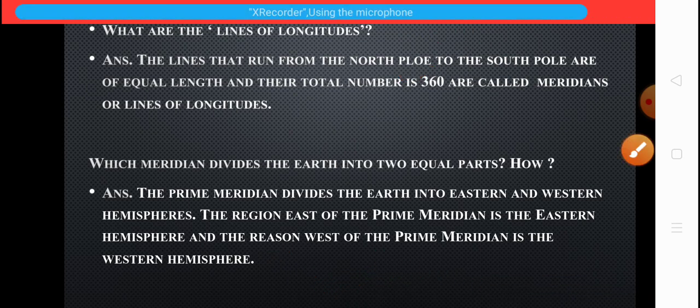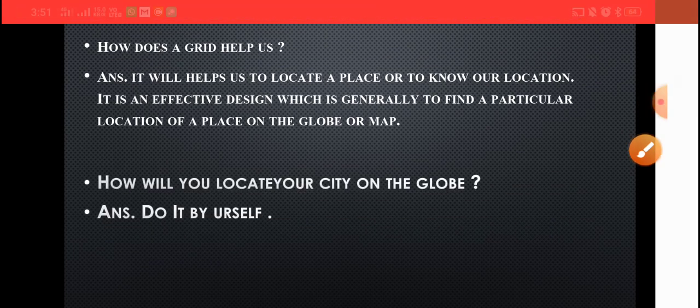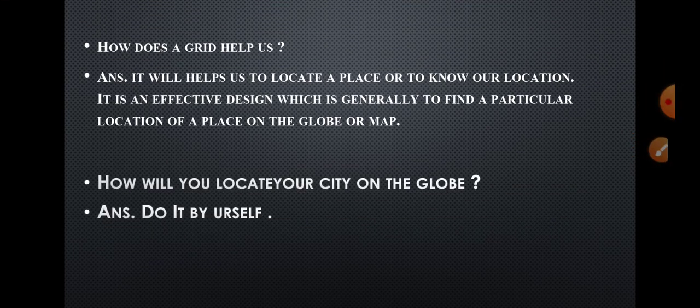Now next, question number 9. How does a grid help us? How does a grid help us? It will help us to locate a place or to know our location. It is an effective design which is generally used to find a particular location of a place on the globe or map.